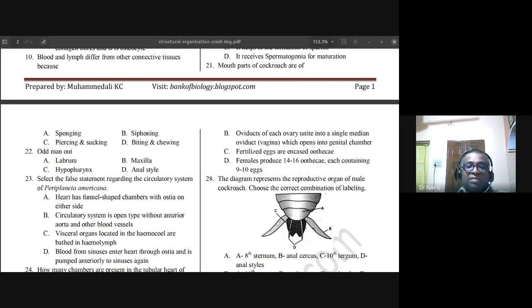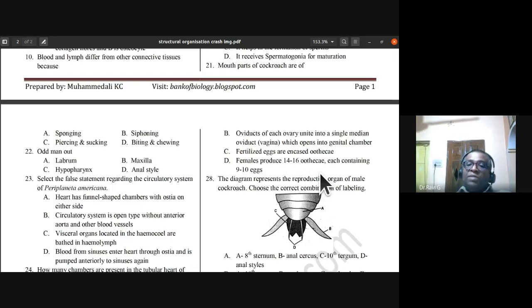Which statement is wrong? 27th. See, female produces around 5 to 6 ootheca. Each ootheca contains how many eggs? 14 to 16 eggs. Yes, 14 to 16 nymphs arise from them. That is the reason the statement is wrong.